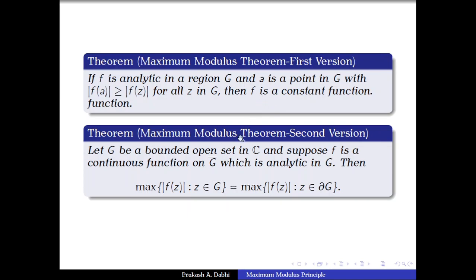Now if we combine these two, then we get this statement. Let G be a bounded region.